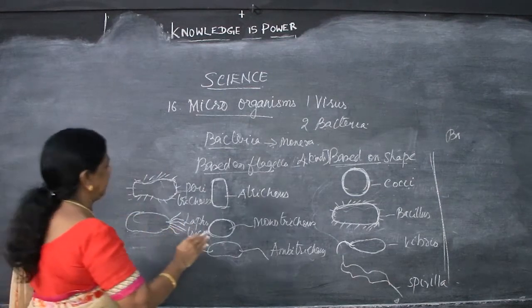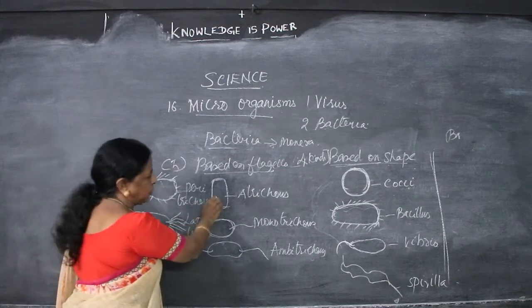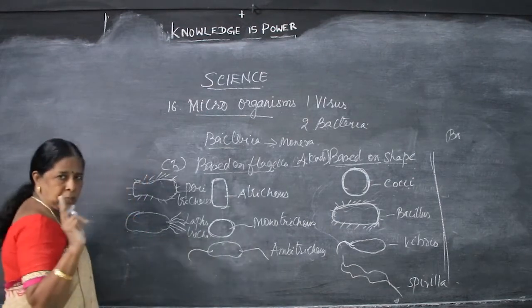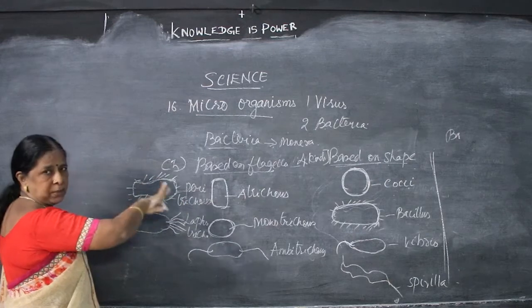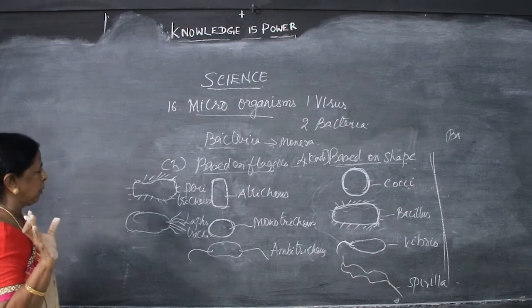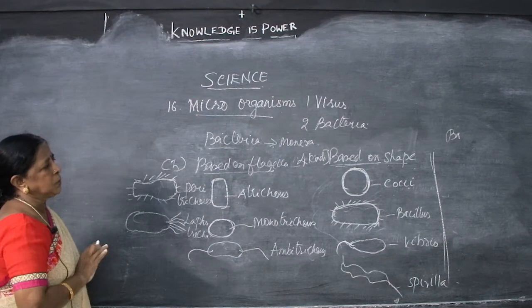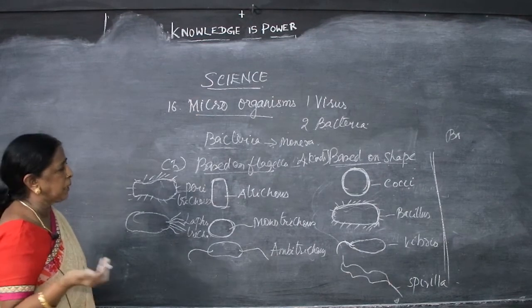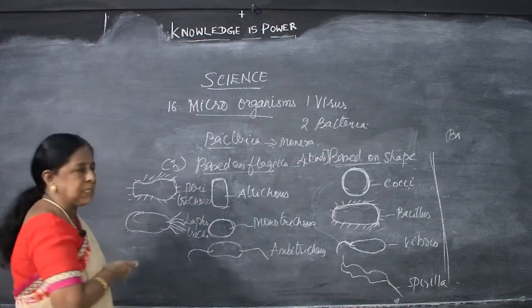Based on flagella we divide them into 5: atrichous, without flagella; monotrichous, only one flagella on one side; amphitrichous, flagella on both sides; peritrichous, flagella all over the cell; and lophotrichous, a group of flagella on one side only. By respiration, it can be divided into 2, aerobic and anaerobic. Based on shape, it is 4. Based on flagella, it is 5 kinds.